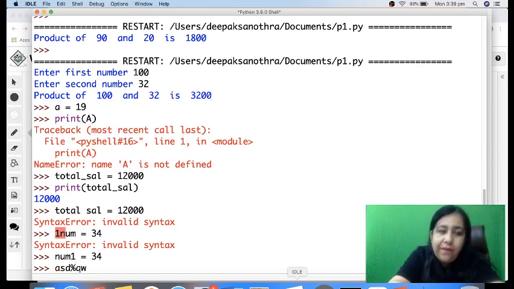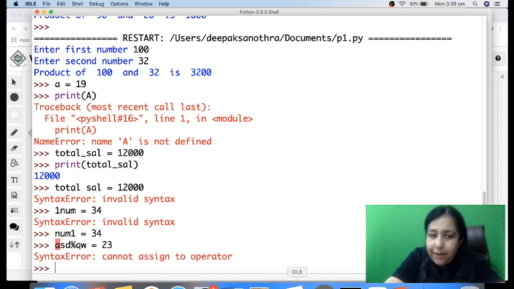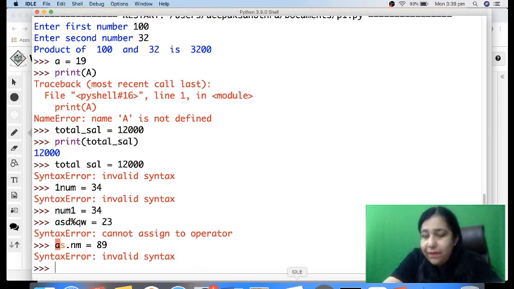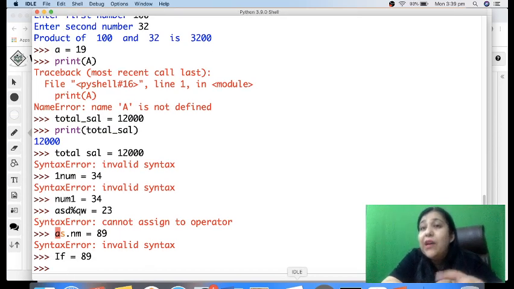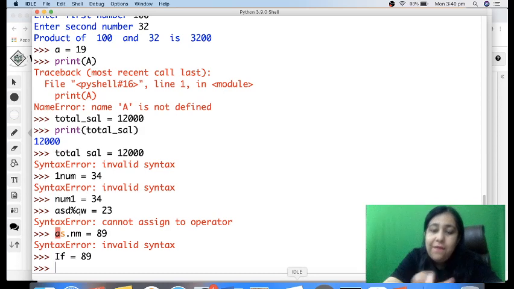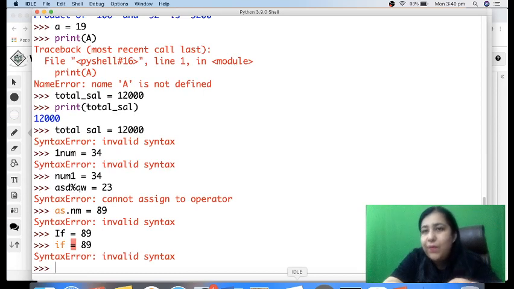You cannot have a percentage sign in the variable name, right? So you cannot have any other symbol other than underscore in your variable name. I can't even have a dot. So this is not allowed. So I can't have spaces. I can't have any other special symbol other than underscore. Then first letter cannot be a digit. We have seen that. Keywords. Now, if I write if is equal to 89, perfectly fine. Why? Because I wrote capital I. So capital If is not a keyword, right? Because if in small is treated by the interpreter. So if you write like this, this would give you an error, right?